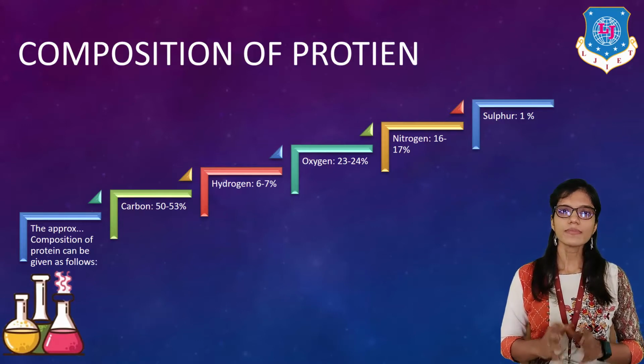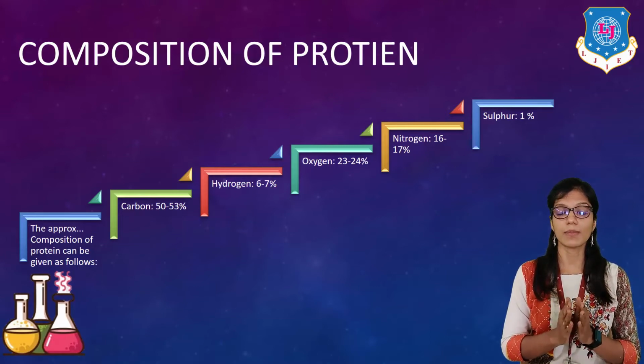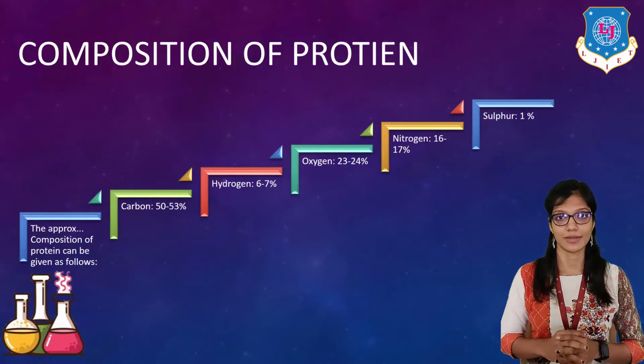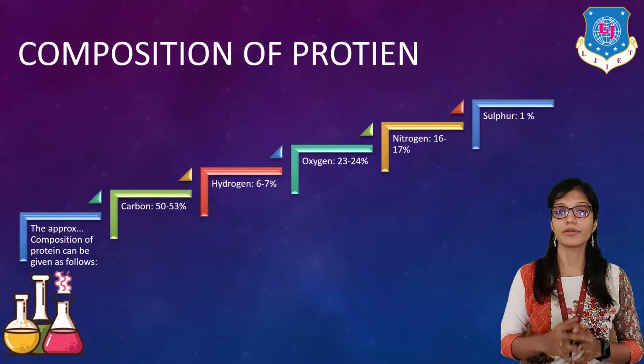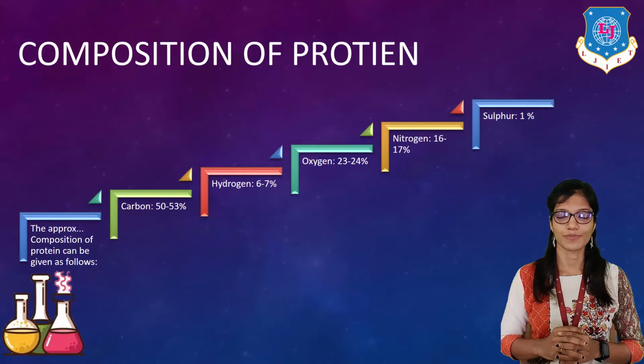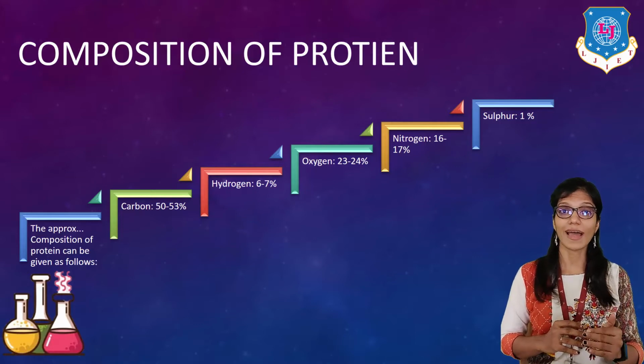As you can see from the composition, the highest amount present in the protein is carbon, which we get from plants, from fruits, from certain types of animals, etc. And carbon always gives strength. Carbon always works as a building block, so that the protein will work as a building block.